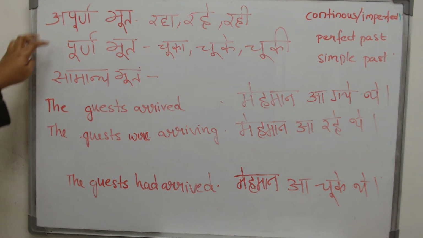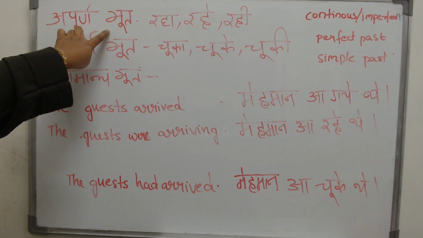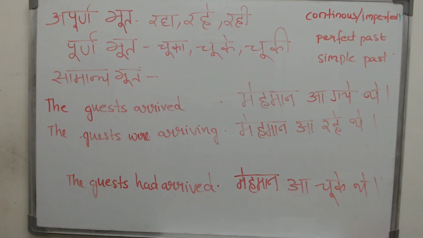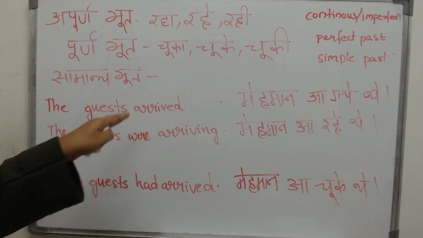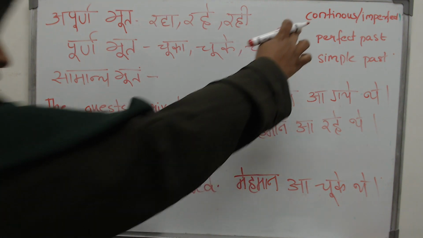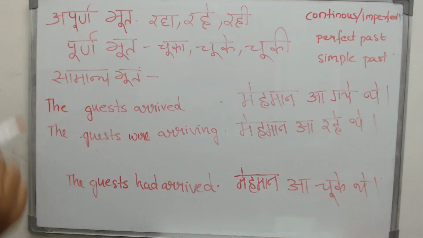And then what did we study? We studied about the Apurna Bhutkal, which is what? Continuous or imperfect past tense in English. At the time of speaking, the act was still happening. The guests were still arriving. They had not finished arriving. There were still 2 or 3 people still left to come. So what do you know from that? The act was still happening. It had started. It was continuous, but then what? It was imperfect.